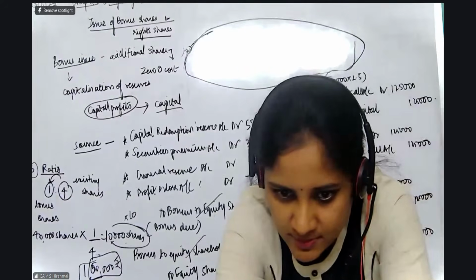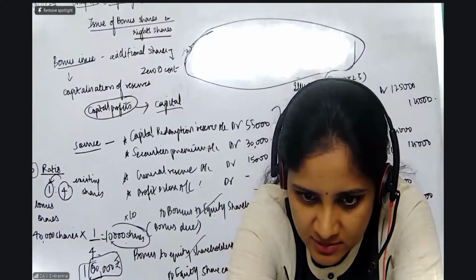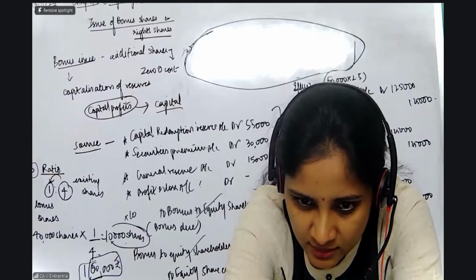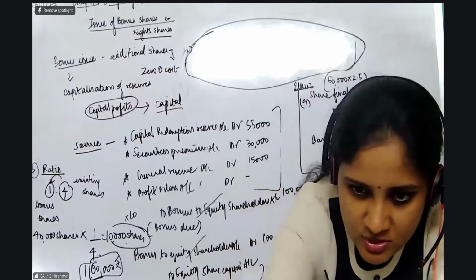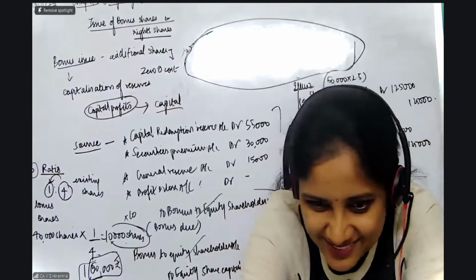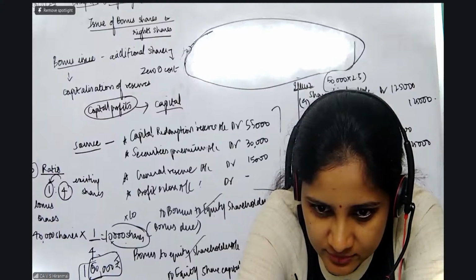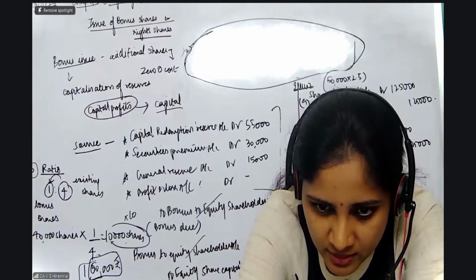Okay, securities premium 20,000 you have utilized. Then general reserve you have taken. They will always give the source in the correct order. They will not give it otherwise. Shweta, you should only take that in the correct order. Okay, good. Everybody has done.